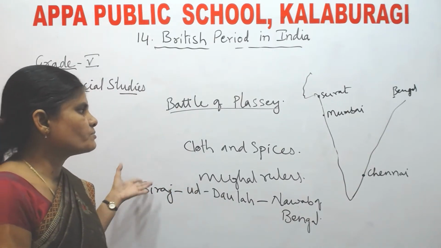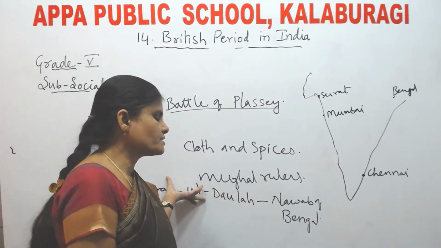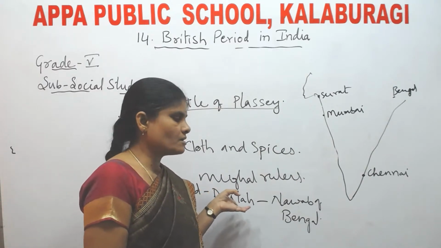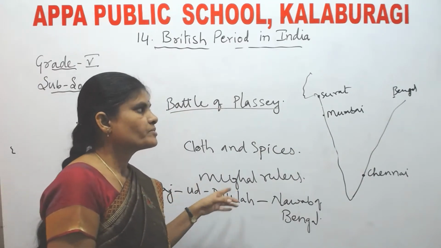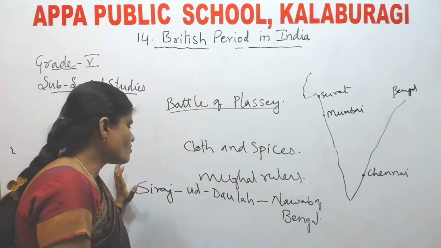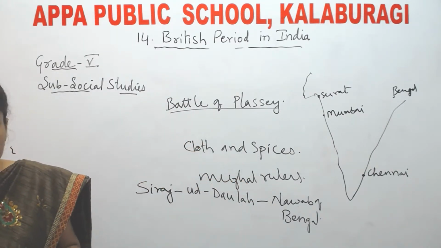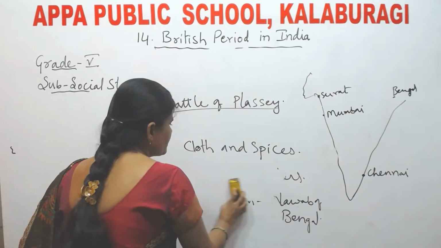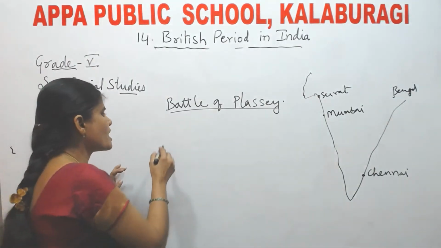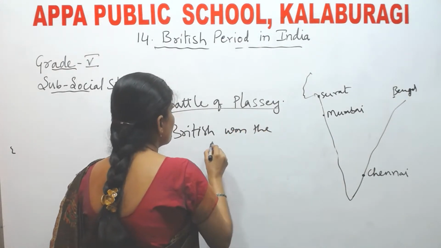But he did not give permission to trade in Bengal. That is why the fight started between Siraj-ud-Dawla, the Nawab of Bengal, and the British. That means the battle took place between the Nawab of Bengal, Siraj-ud-Dawla, and the British. What happened in that fight? Who won the battle? Siraj-ud-Dawla or the British? The British won the battle.